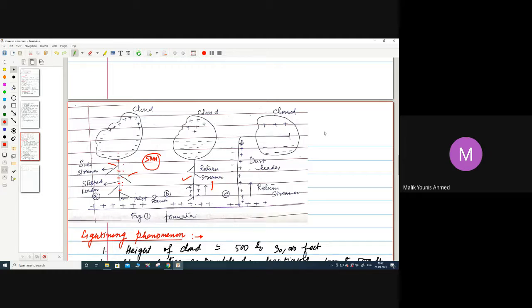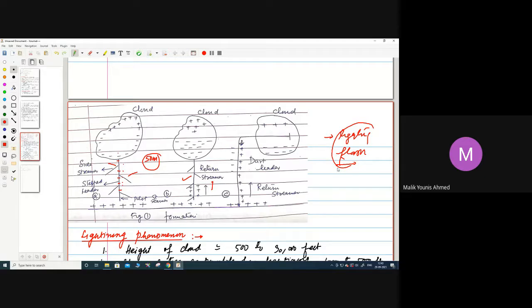At that time we can see the lightning flash. When the majority gets neutralized, a lightning flash will occur, and it can be observed, as we can see that lightning is going to happen at this point.